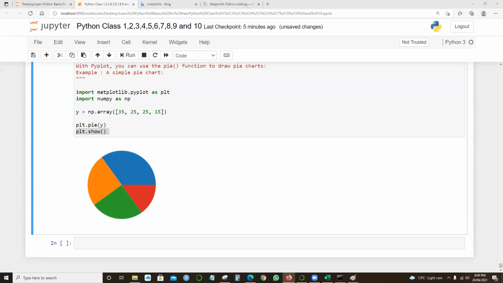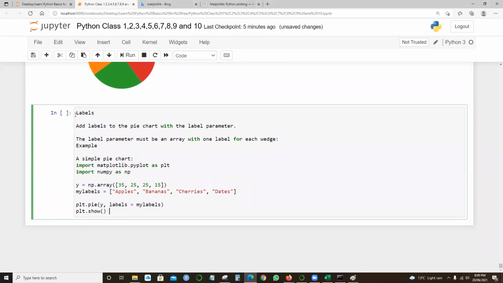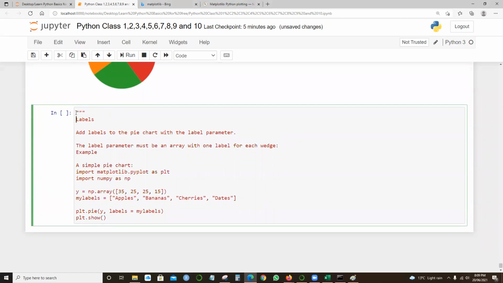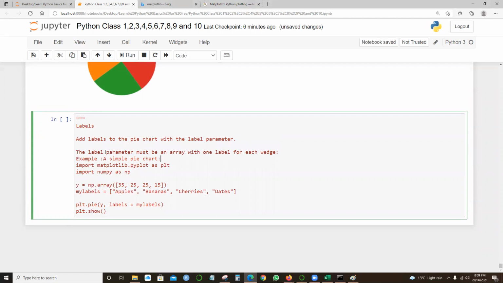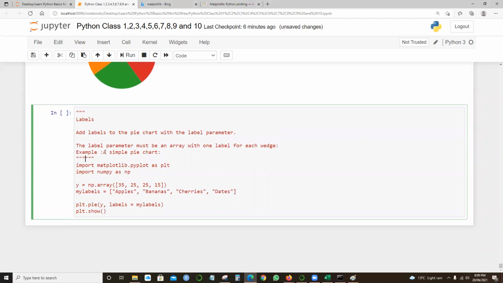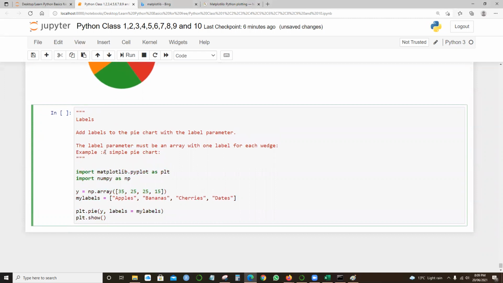Just in case you want to have the labels and everything, we can still give the labels in this case also, like which color denotes which. So we can add labels to the pie plots with the label parameter. There is an option to have the labels for this pie chart, right?